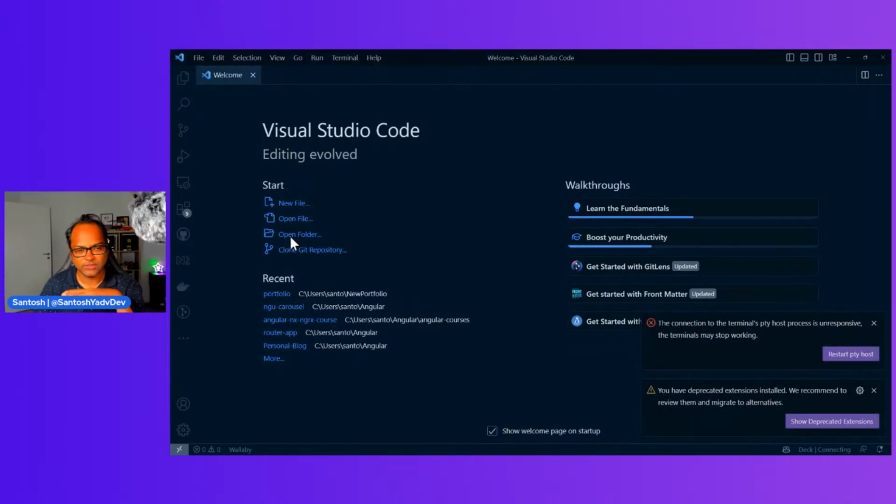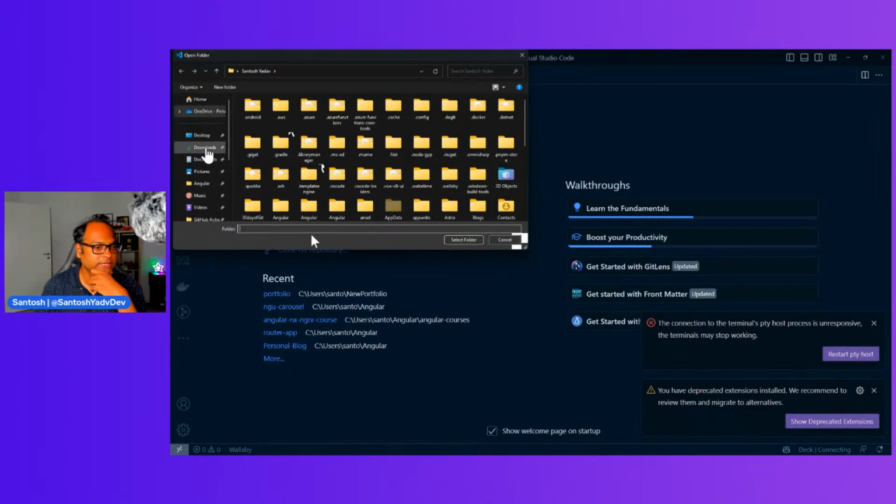Let's open the folder. Probably the workspace is created. I think it's just taking some time.